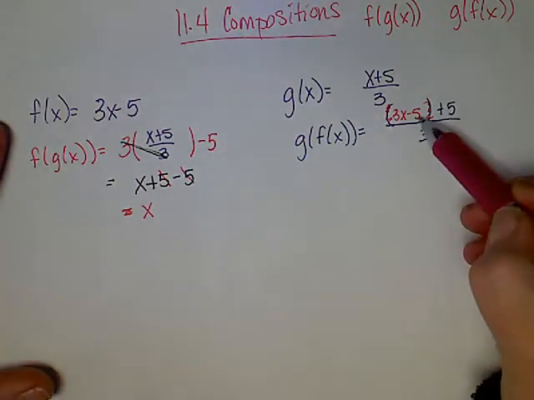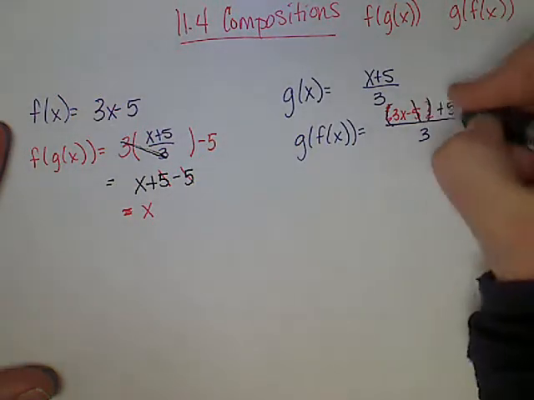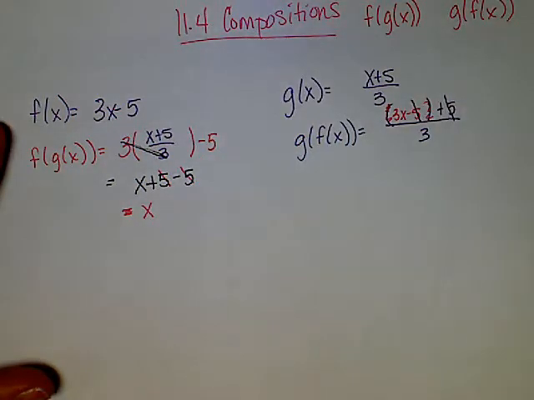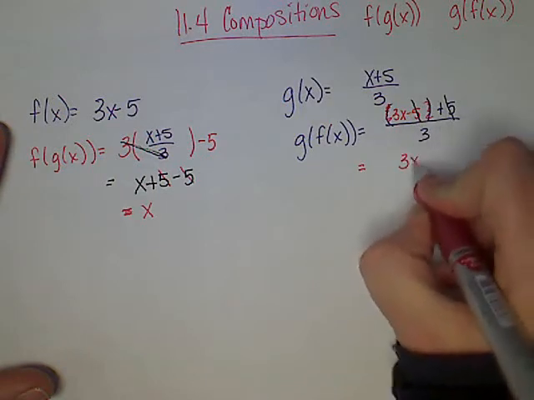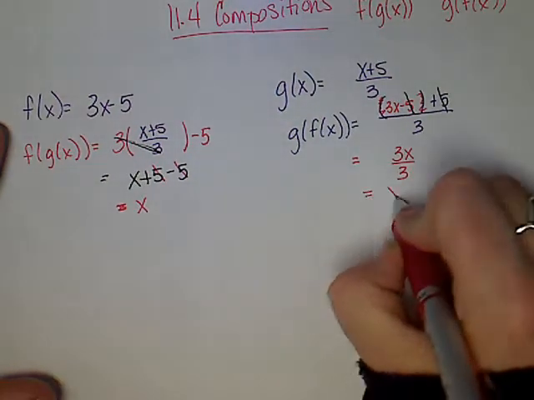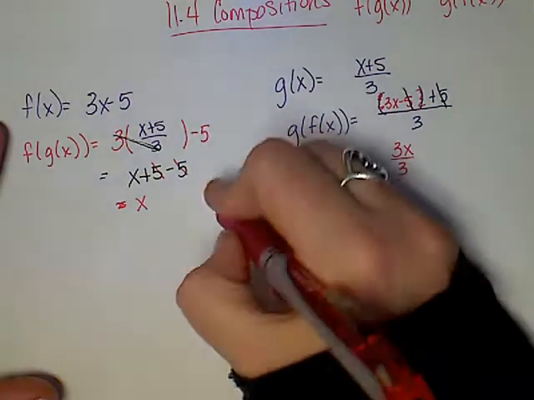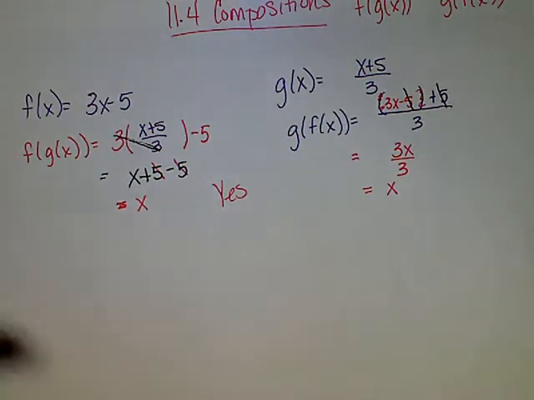So I just have 3x minus 5 plus 5, which tells me minus 5 plus 5 can cancel out, which is going to leave me with a 3x in the numerator and a 3 in the denominator, and that's going to simplify to x. So I can say yes, they are inverses. I've just proven it by both answers equaling x.